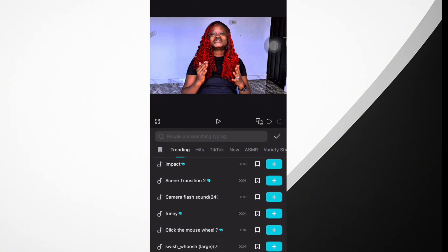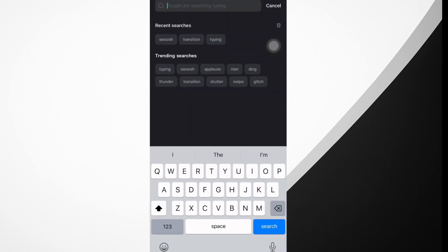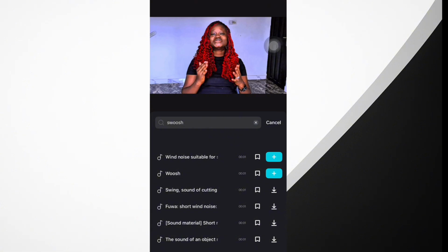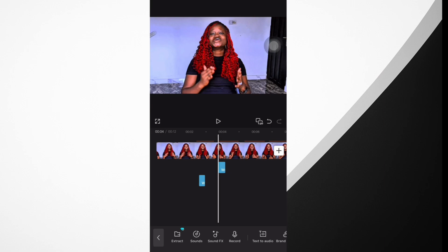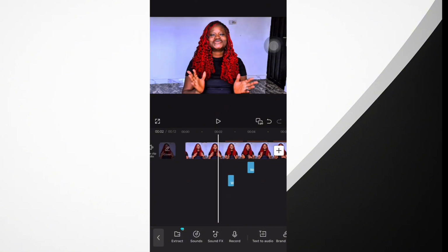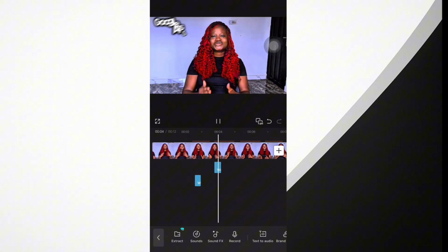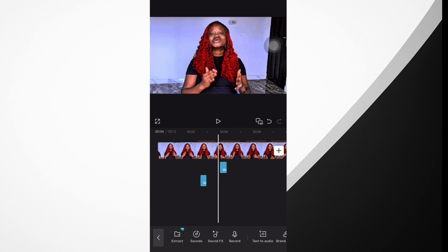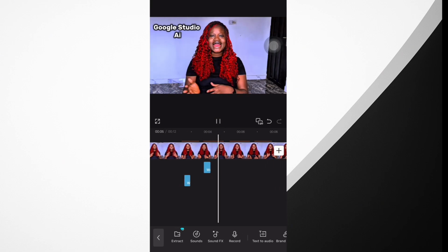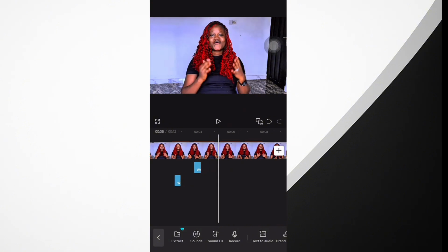So now come to this place and type in our swoosh. We'll repeat the same process that we did for the first word, which was ChatGPT. You do everything the same, increase to 100, then go to the next, just like that. You see the sound. This is amazing. You see the sound. So the same thing you repeat for the rest.